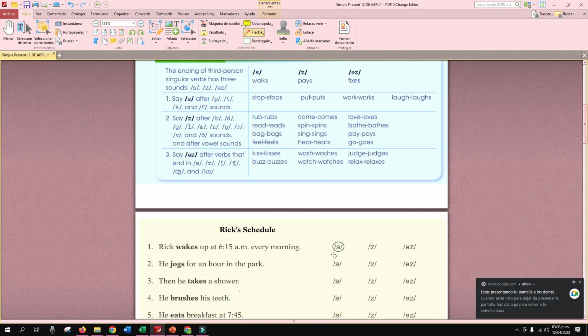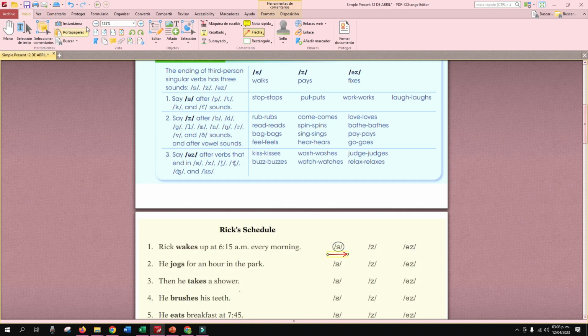So, we're going to choose this pronunciation, right? Entonces, de acuerdo a la pronunciación del verbo, cuando usted le agrega S o ES, así usted va a decidir cuál es la pronunciación correcta de ese final. Si es con S, con Z o IZ.